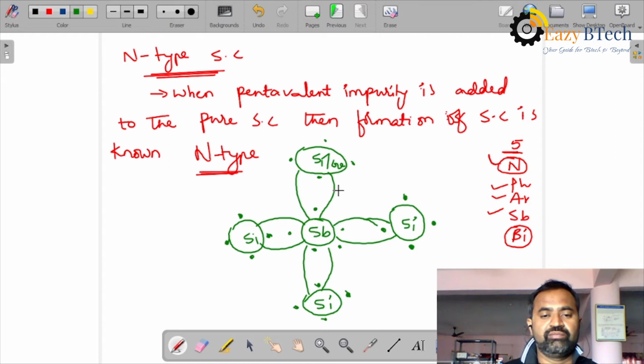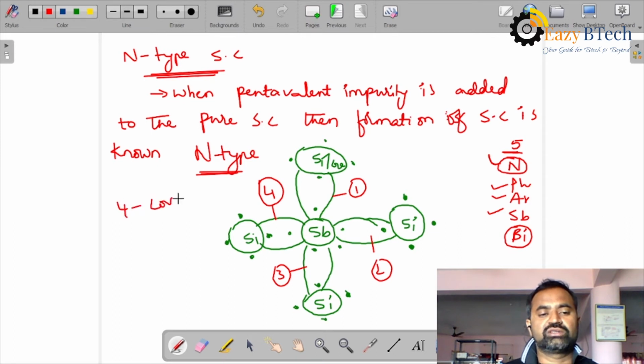Now you can see how many covalent bonds there are here. It is one covalent bond, a second covalent bond, a third covalent bond, and a fourth covalent bond. Totally we have 4 covalent bonds. The sharing of electrons between two atoms, the silicon atom and the antimony atom, is known as a covalent bond.